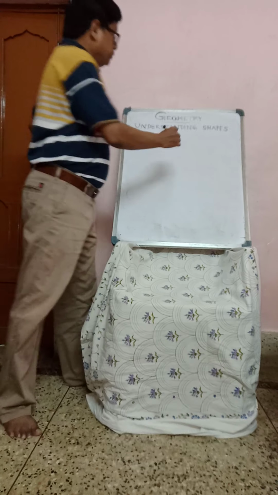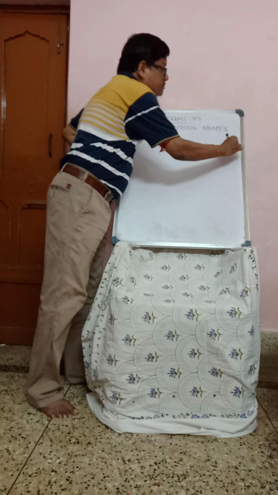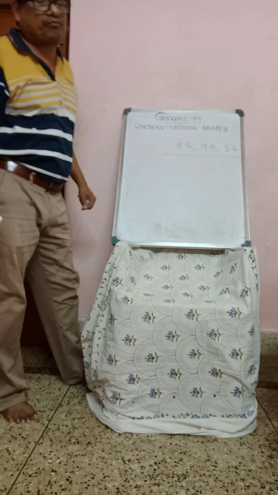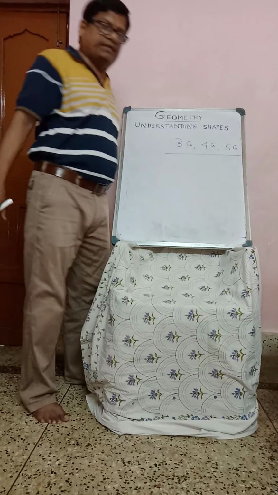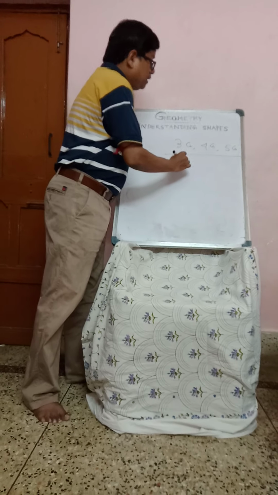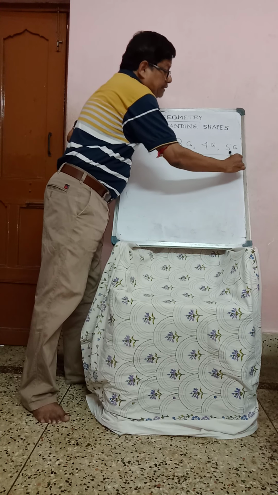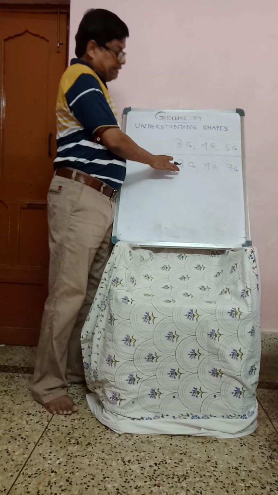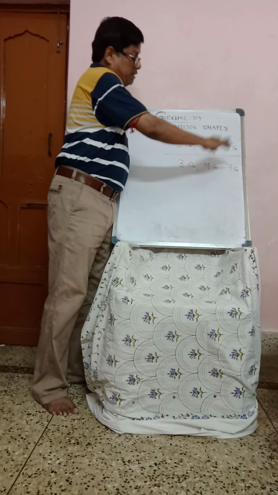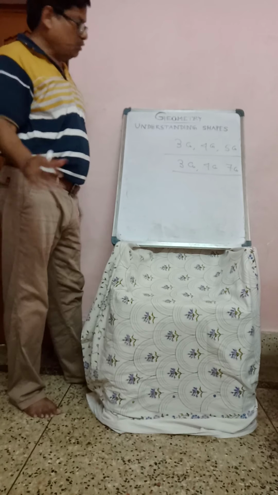Suppose 3 cm, 4 cm, 5 cm are given. We can draw the triangle. But if you take 3 cm, 4 cm and 7 cm, we cannot draw it. Why?